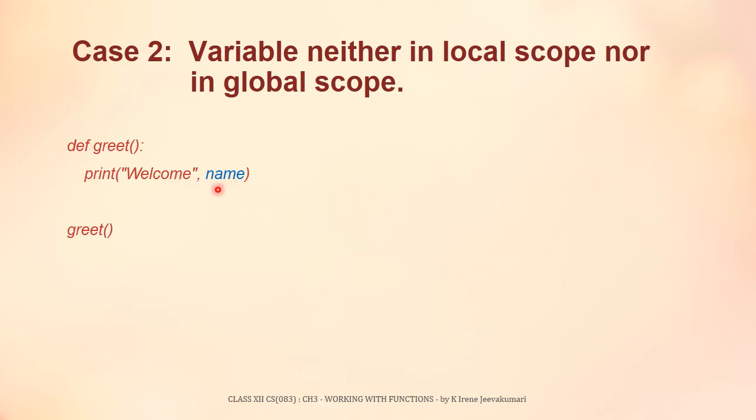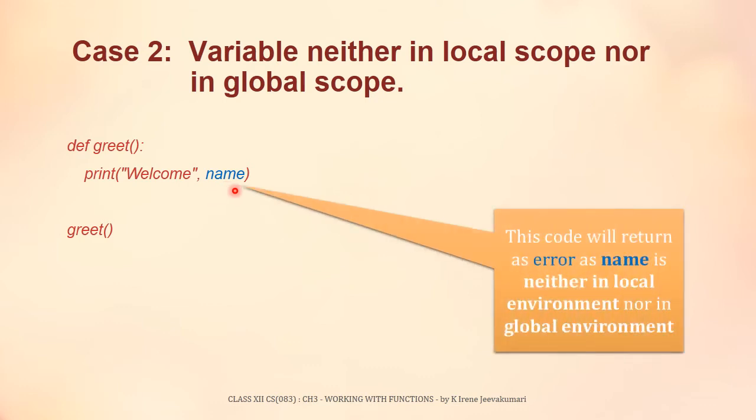So now Python will check the availability of name inside the local environment, but here there is no variable called name available in the local environment. So now Python will check in the enclosing environment. We do not have any enclosing environment for this greet function. So the next place to be checked is the global environment. In the global environment also, we do not have any variable called name. So now Python will report an error as name is neither in local nor in global environment. The error will be reported by Python.